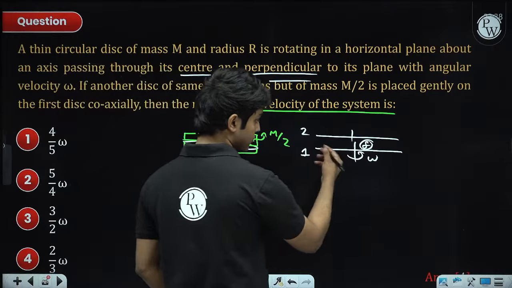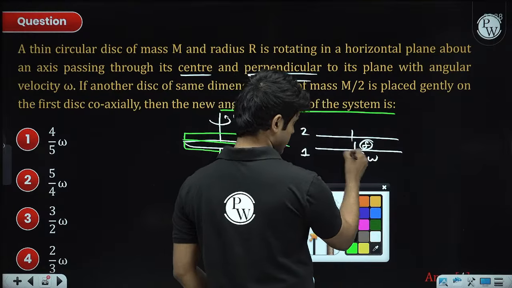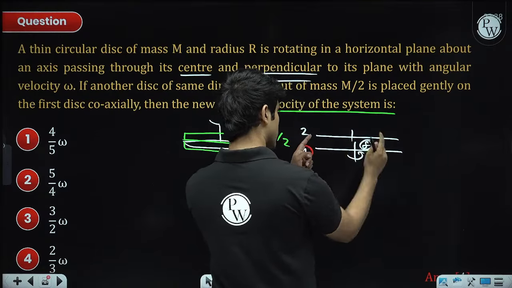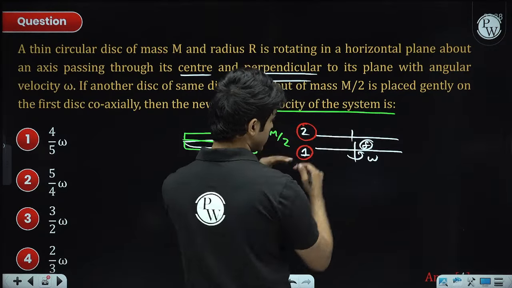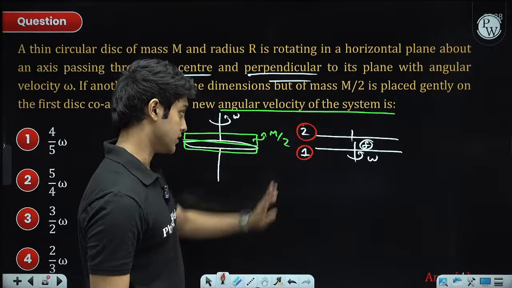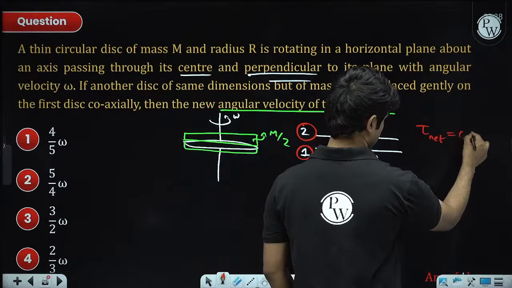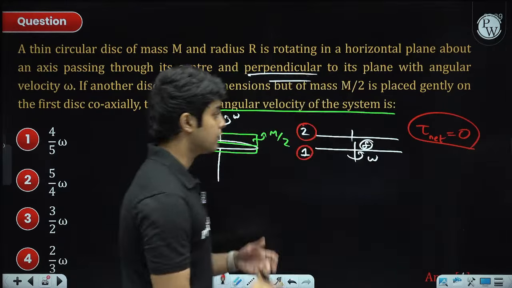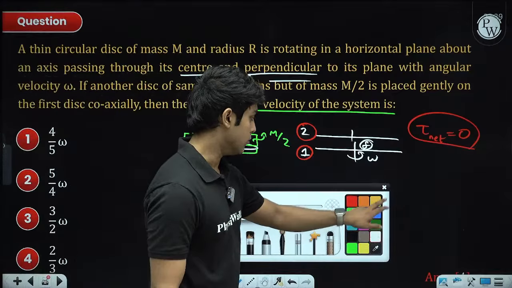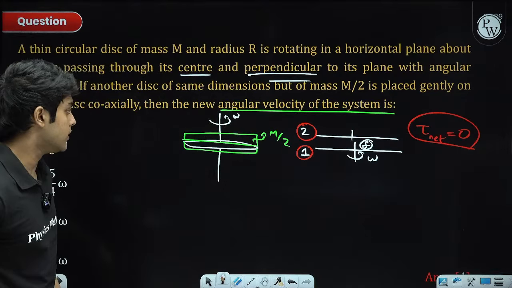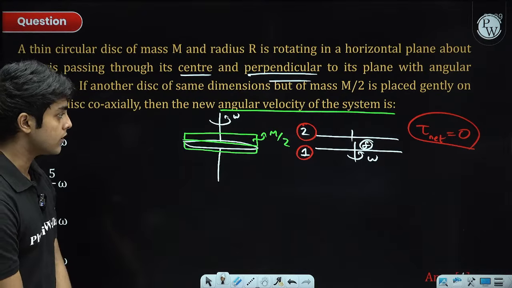Okay, and because of those frictions there will be internal torques. The first disk will exert a torque on the second disk, and because of Newton's third law, the second disk will exert a torque of minus tau on the first disk. So the net torque will be 0. And when the net torque is 0, we can conserve angular momentum of the system. Most of you guys have done this illustration as well, right? The example where we place one disk on top of a rotating disk.